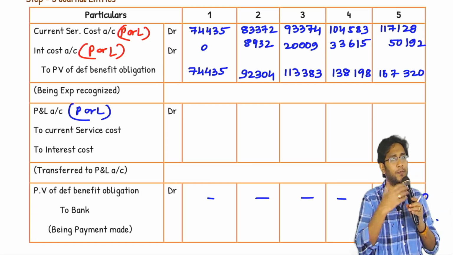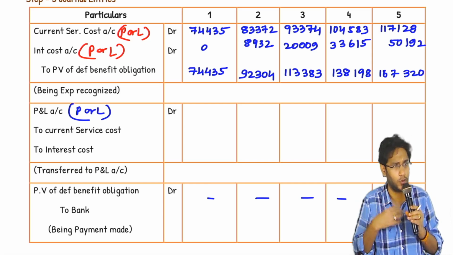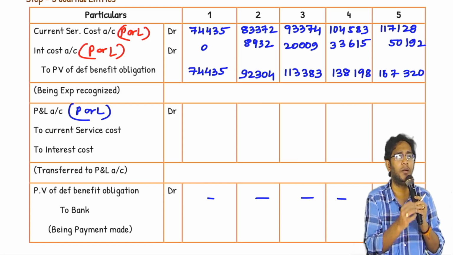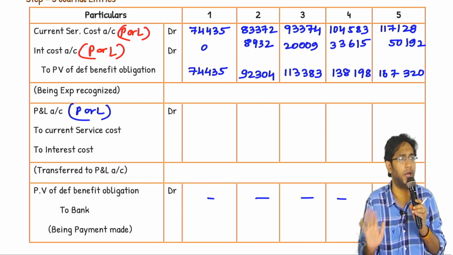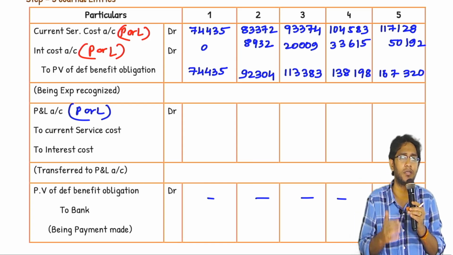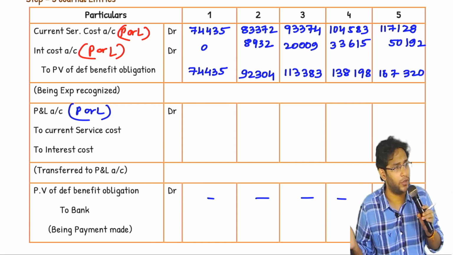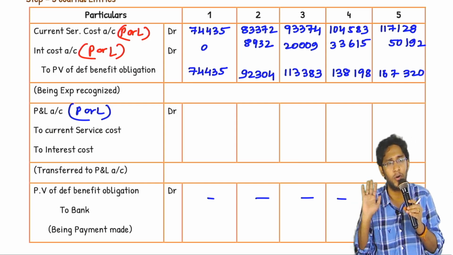Instead of calling it bonus payable, gratuity payable, pension payable, as in different cases, if the question is silent you can simply call it the present value of defined benefit obligation, PVDBO account. So the entry will be: CSC, current service cost, and interest cost, to the liability, and the CSC and IC both will go into the P&L, into OCI. The P&L part happily it will go.